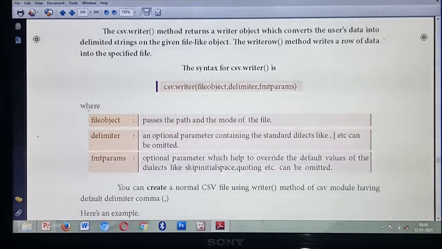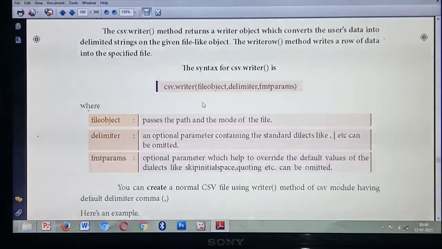So if they ask the question, define the CSV.writeRaw function, you should explain what you mean by the CSV.writeRaw function, then the syntax, then you should explain each parameter in the syntax. Understood? CSV.writeRaw function is mainly used to write the file. So it will return one file object.